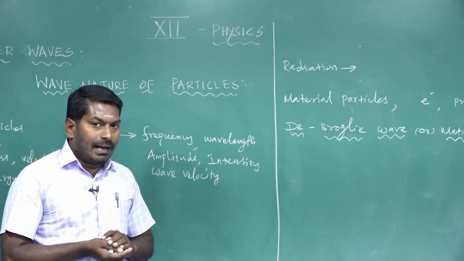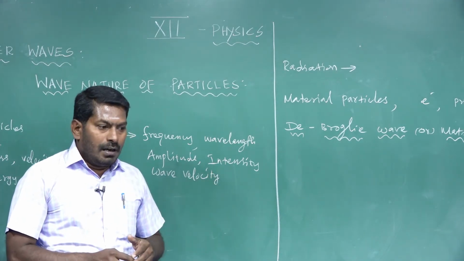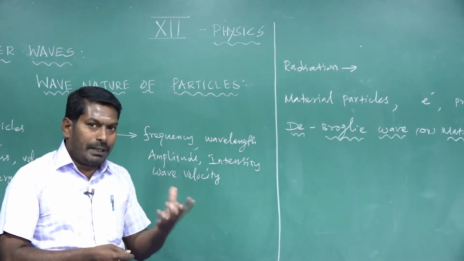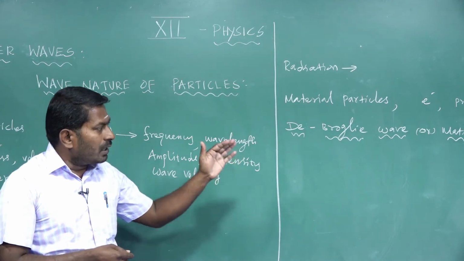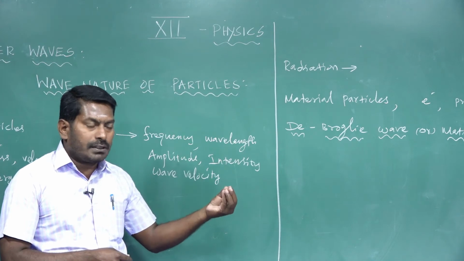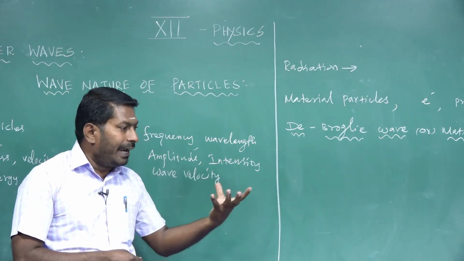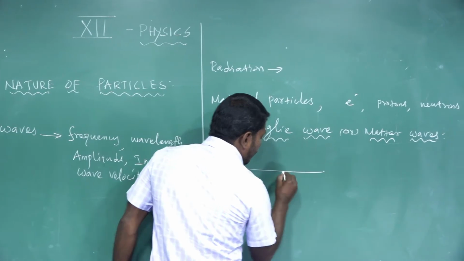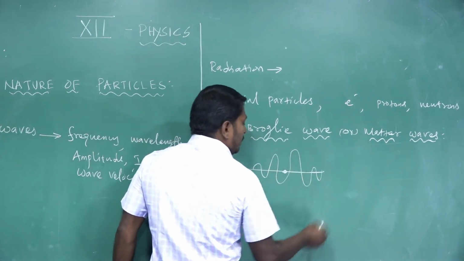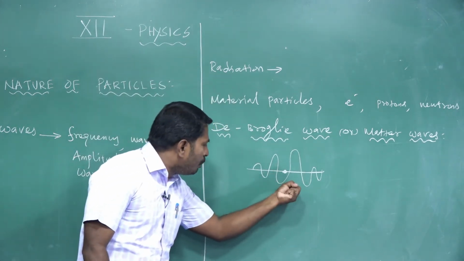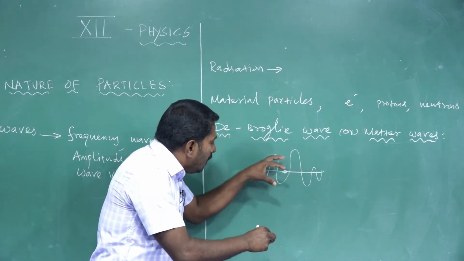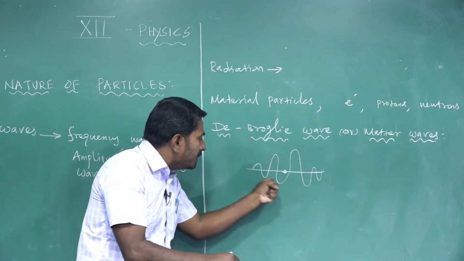That wave is not an electromagnetic wave. That wave is not a mechanical wave, but it is a different type of wave which guides the particle during its motion. That wave is called a pilot wave. So a de Broglie wave or matter wave is neither an electromagnetic wave nor a mechanical wave. It's a different kind of wave, a group of waves which guides the particle. This is called a matter wave. It is a group of waves, smaller waves and larger waves, and the whole group encloses the particle. This group of waves is called matter waves.